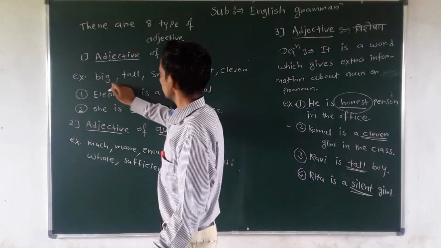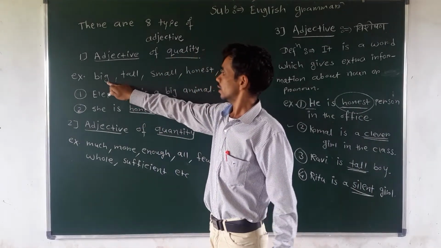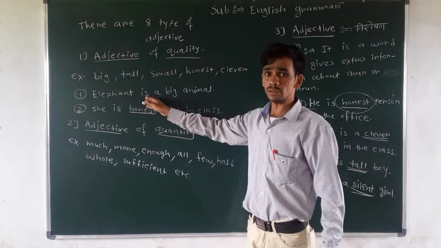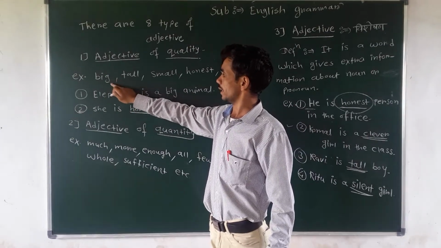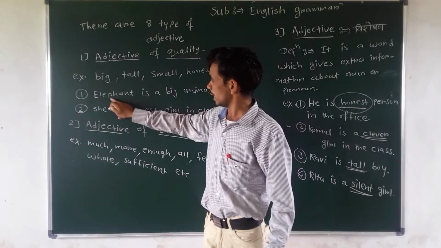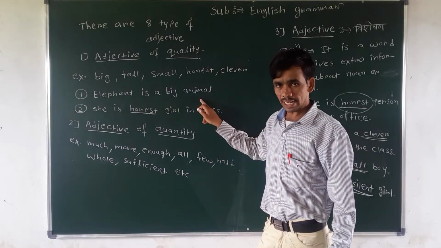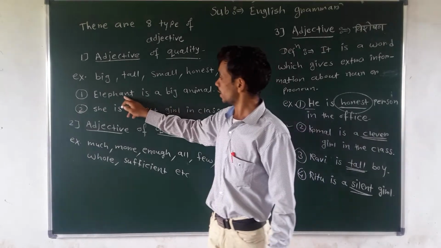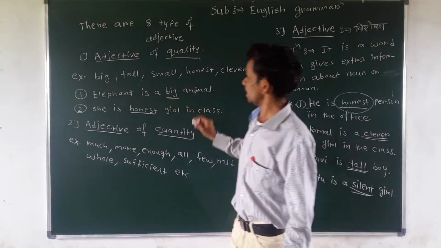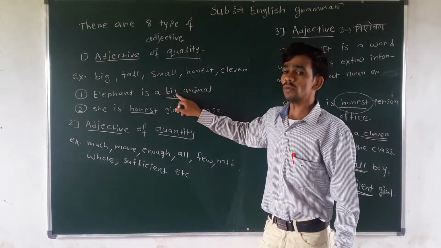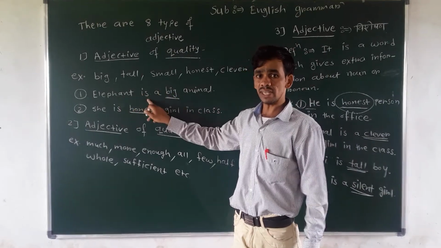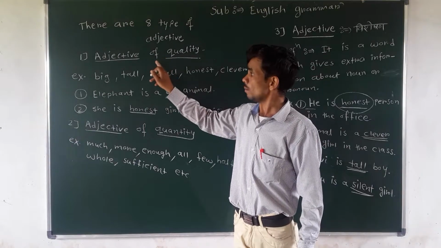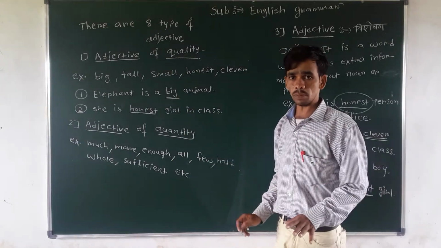And examples are big. We will make sentences by our own also. This adjective of quality: big. So first example, elephant is a big animal. How is the elephant? It is a big animal. So this word big shows the quality of the elephant. Understand? That's why it is an adjective of quality.